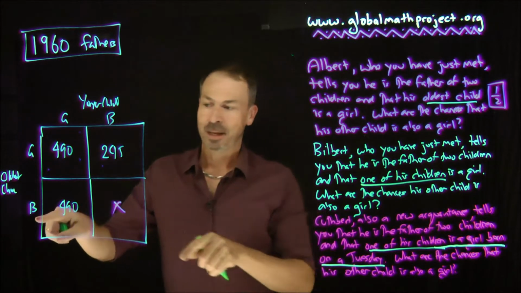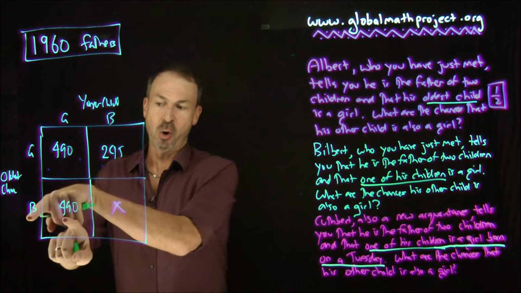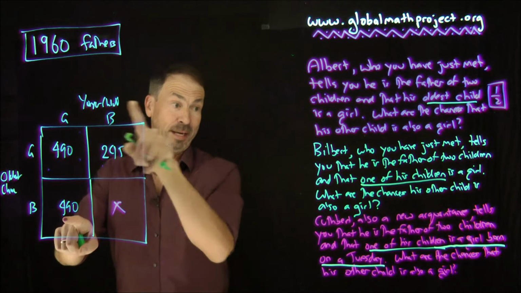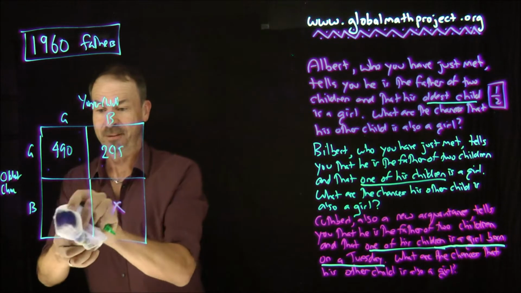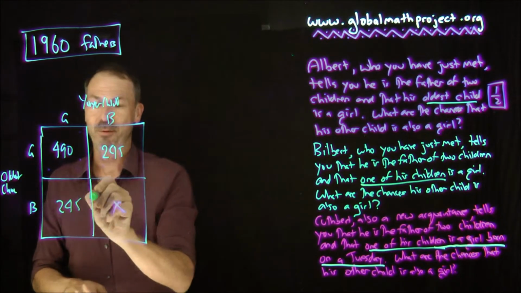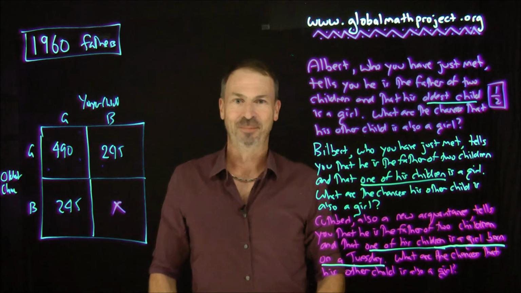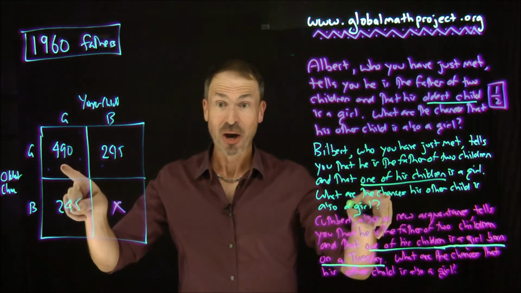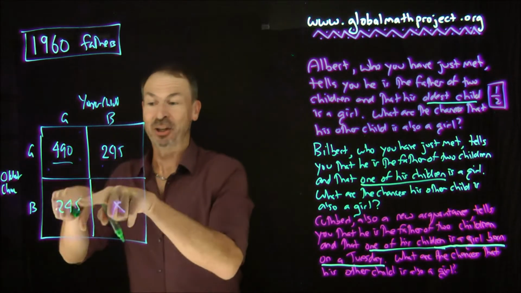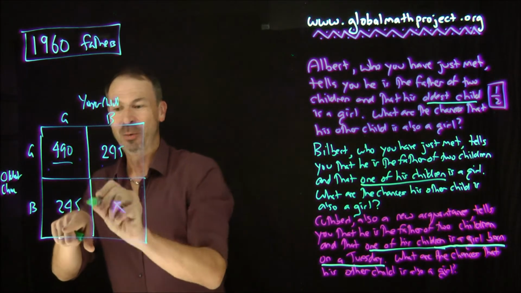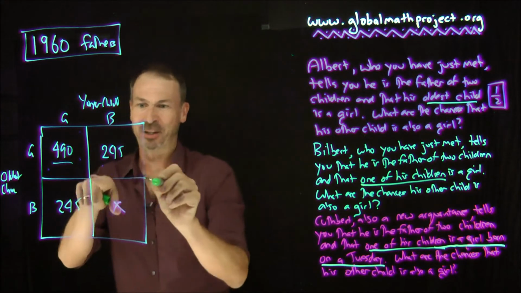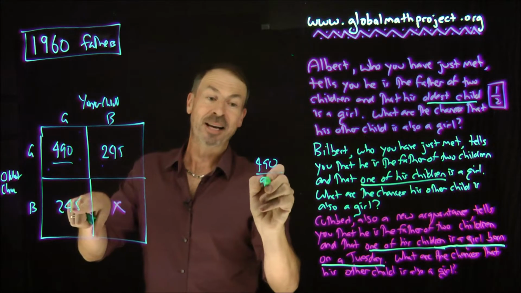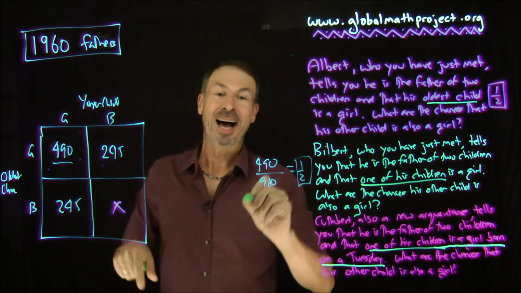And ditto for this one. Half these people, when they flip a coin, will be talking about their oldest child and will say boy, and the other half will get their youngest child and say girl. Well, you said girl, so you must be one of the 245 people that flipped the coin, got the youngest child and said girl. So what's the probability then? We're asking, what are the chances he has 2 girls, now that we know he's in these 3 squares of the picture? The answer is he can be one of the 490 out of a total of 980, which is 1/2.